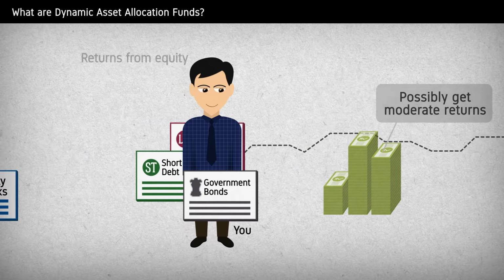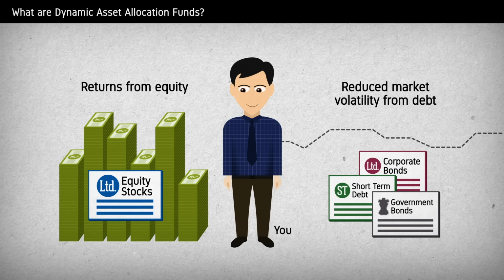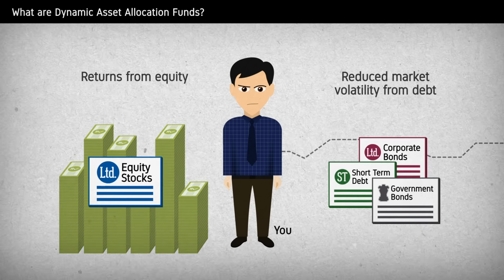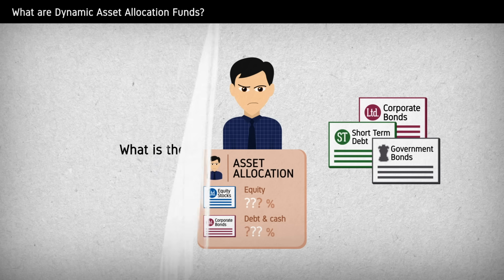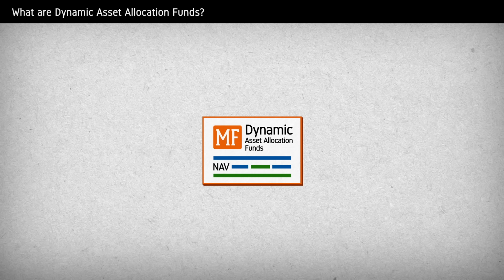For the possibility of getting good returns and lower volatility, it is important to have a mix of equity and debt in your portfolio. But what is the right balance of equity and debt? Thankfully, these exact questions are addressed by Dynamic Asset Allocation Funds.